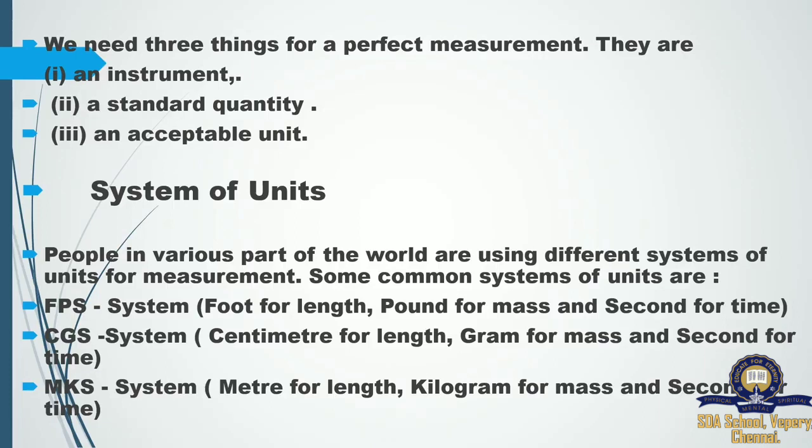In FPS, the smallest unit to measure length is foot. In CGS, centimeter, which is somewhat bigger than foot. And then meter, meter is the standard unit for measuring length. Next, for mass, pound. Pound is the smallest unit to measure weight. Gram is somewhat higher than the pound. And the last unit, the highest unit, is kilogram. With the passage of time in the world, changes have taken place in measuring physical quantities. Now we are using MKS. It is the standard unit for measuring length, mass as well as time.